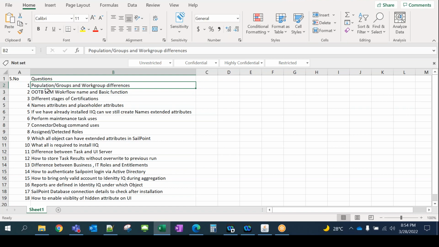Anybody want to give it a try? Prakash? No, I know there is a difference, but I don't remember, frankly speaking. I have to go again to the training. I remember you explained this thoroughly, but it slipped out of my mind now. Yeah, this happens when we prepare for things. Only then we recall, and it stays only for 10 to 15 days, unless we do the practical. I'm doing practical every day, it's not only that I'm giving the training. So that's why I know these topics very well.